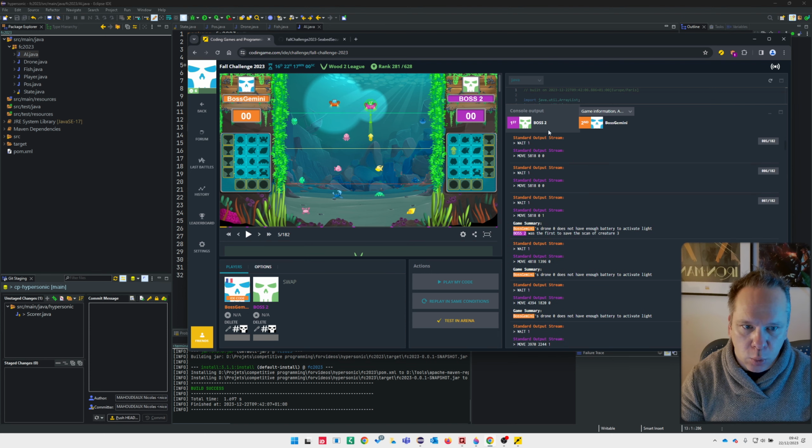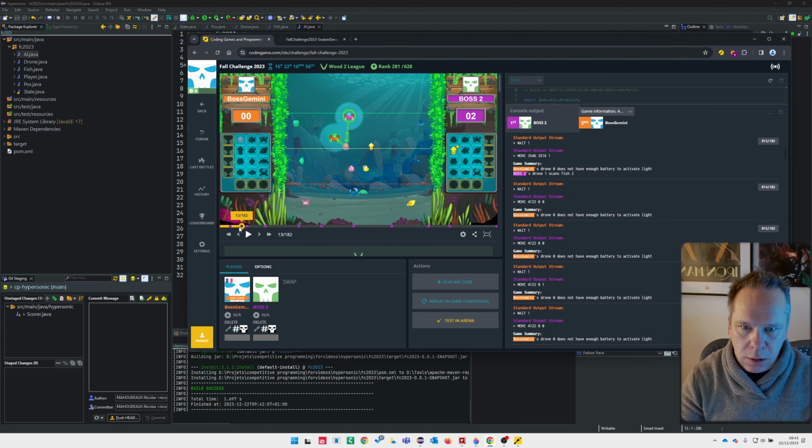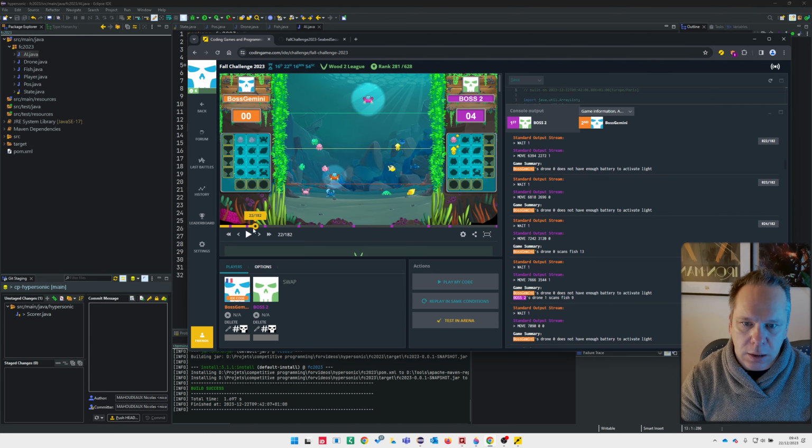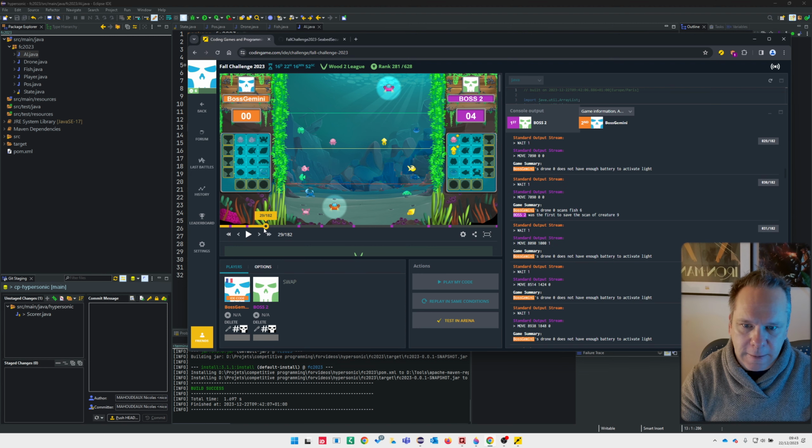Okay, so I wait and I put the light on. Okay. Okay, I got the fish, but as I don't see any of the fishes here, my code doesn't see one unless it's in the light radius.